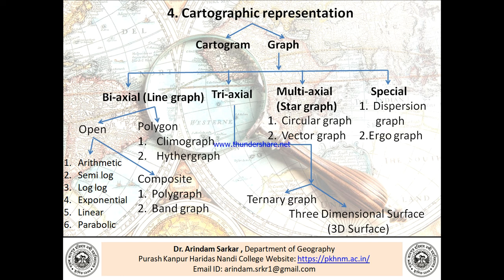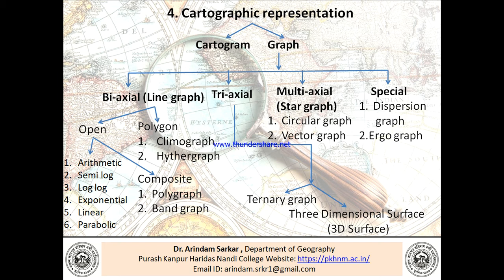Now the second component of cartographic representation, that is graph. Graph can be divided into four subclasses. What is the first one? The first one is the biaxial, then triaxial, the third one is the multiaxial, and the fourth one is the spatial. Biaxial graph, which we also know as line graph, can be classified into two: one is open and one is polygon.